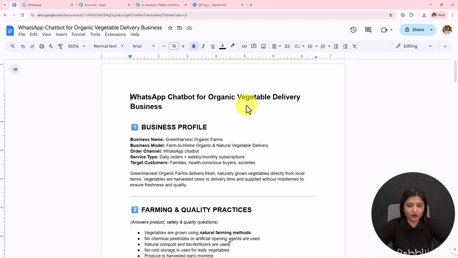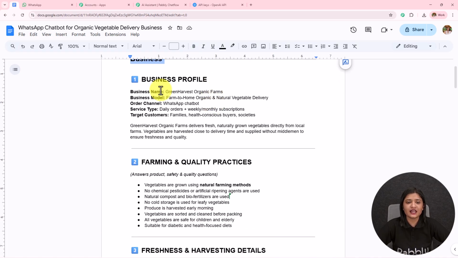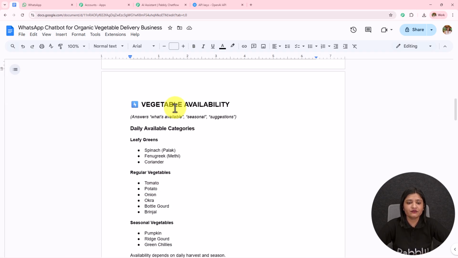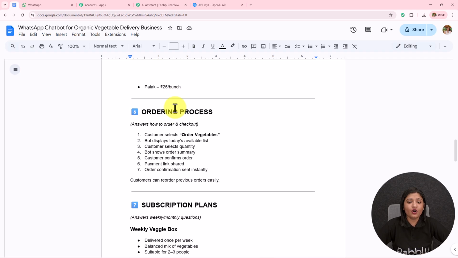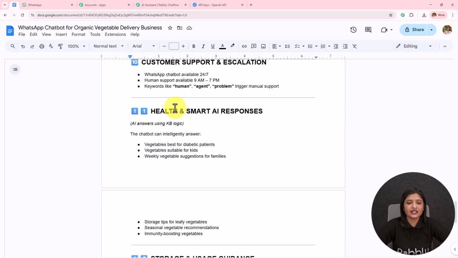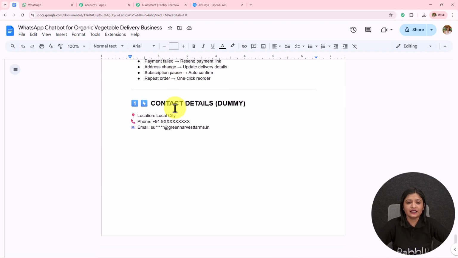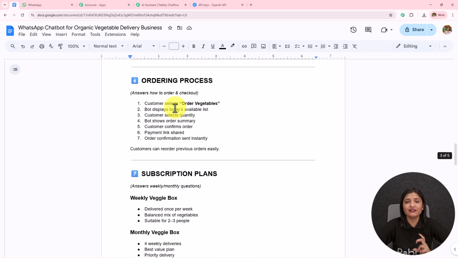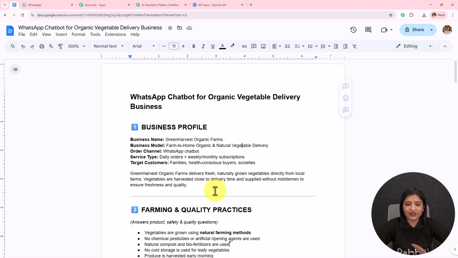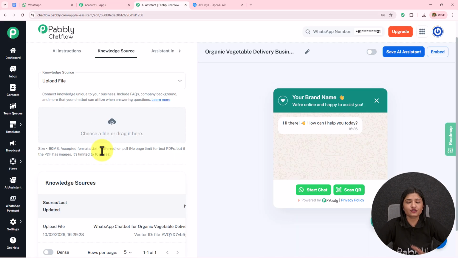I'm going to open my Google document where I have created this knowledge base: WhatsApp chatbot for organic vegetable delivery business. I have given the business profile, farming and quality practices, freshness and harvesting details, vegetable availability, pricing structure, ordering process, subscription plans, delivery details, payment method, customer support and escalation. Then I have provided the rest of the details. Here you have to provide very detailed knowledge of your business, products and services to this knowledge base, and when you download and upload that over here, your AI agent is going to reply to the user's query exactly based on whatever details you have provided.